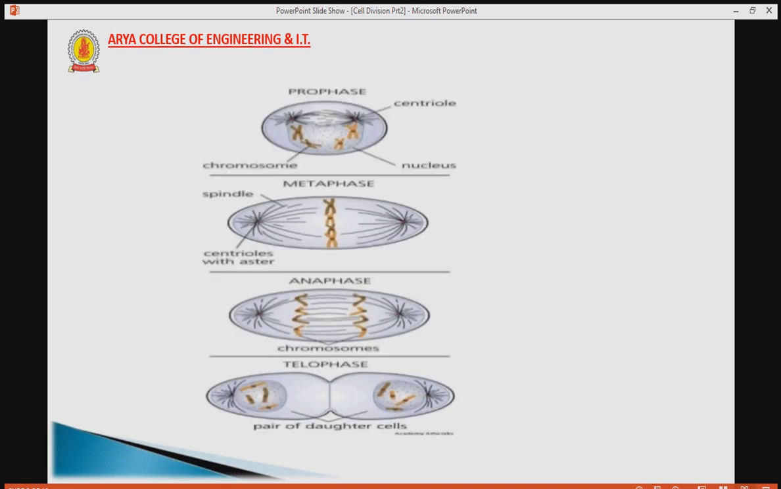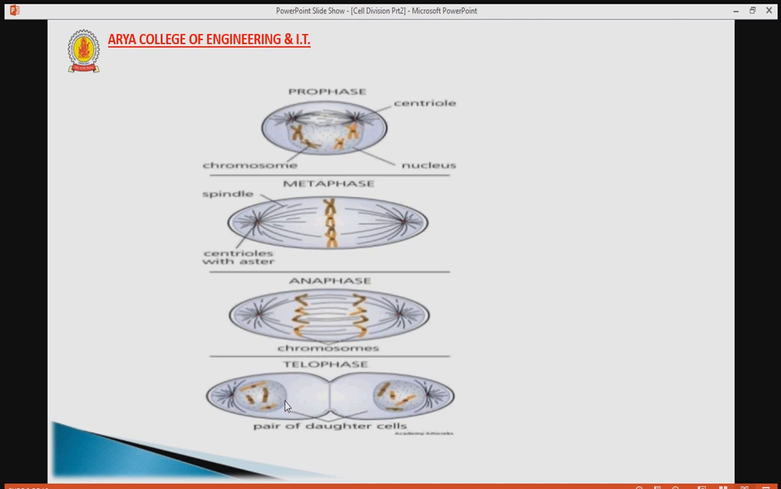Here are the different phases of mitosis, in which the nucleus divides and then the cell further divides. The first phase is prophase, then metaphase, then anaphase and the last one is telophase. Prophase has a centriole, nucleus, chromosome. How the spindle fiber is formed is shown in the metaphase. And in anaphase, the chromosomes split from their centromere into sister chromatids and are pulled apart to the different centrioles located at the different poles.